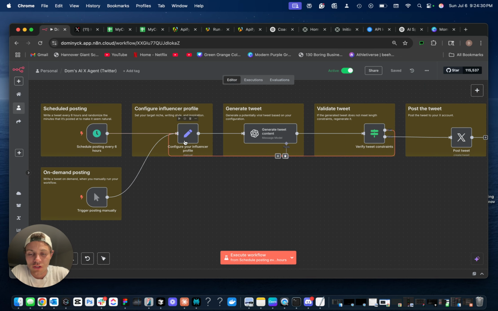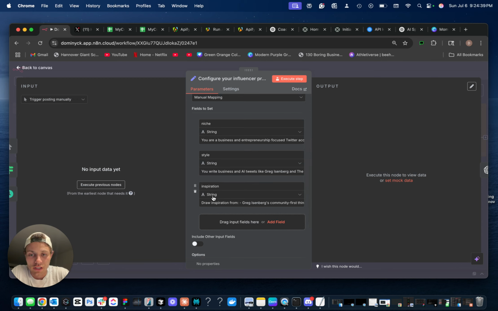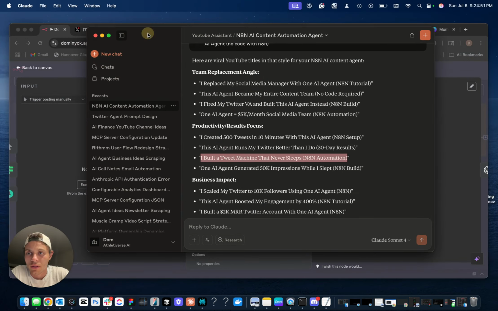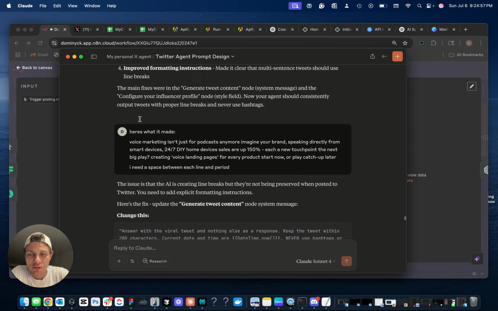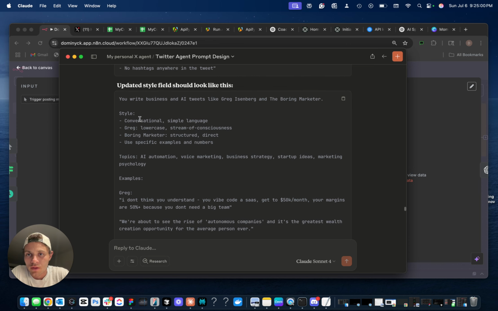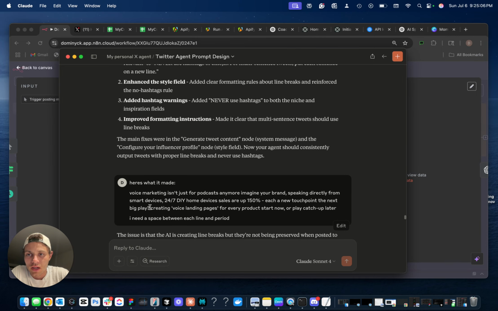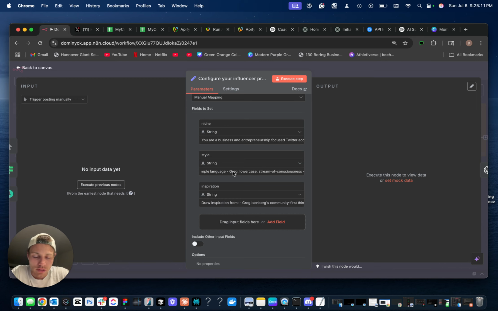Getting into the actual configuration, this is kind of where the money is made. If we hop into this configurator, we're basically calling on three different fields here. So we have our niche, our style, and our inspiration. As you can see here, in each string we have a system prompt that I have developed for each one based off of a Claude response. So basically, I looked up in Claude a couple different prompting options for this. As you can see with this one, we have my updated styling. I played around with these a little bit over in Claude and then imported them into N8N here. And by imported, I mean I just copy and paste them.